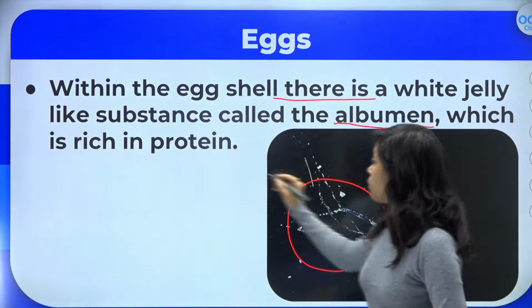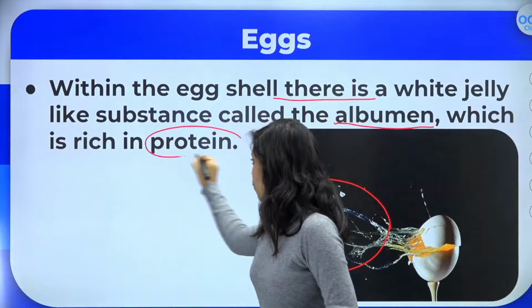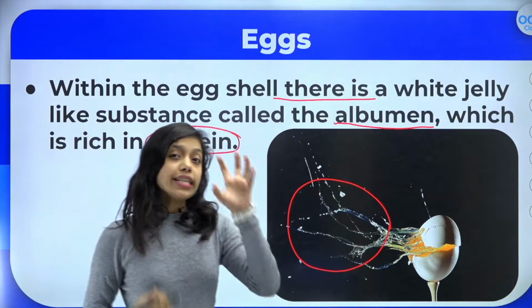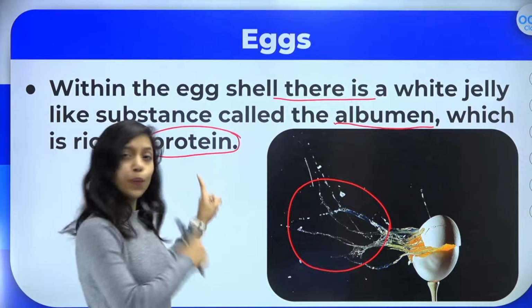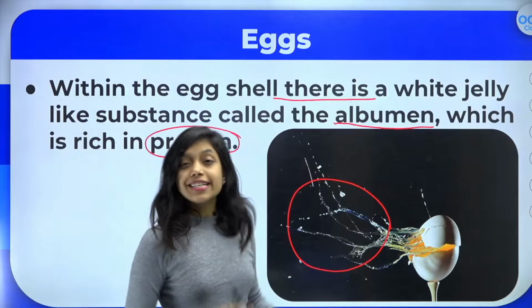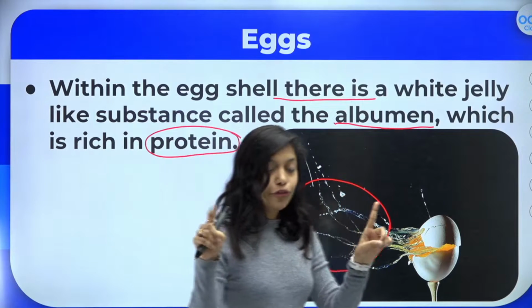So this albumen is rich in protein. If you have observed, the people who go to the gym always eat this egg white, because protein is a bodybuilding food and egg white, that is albumen, is rich in protein. Is it clear to all of you? Okay.